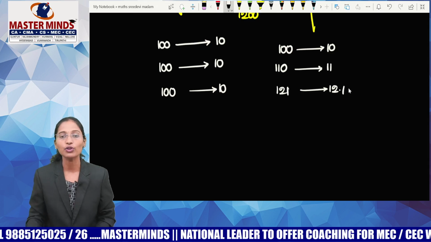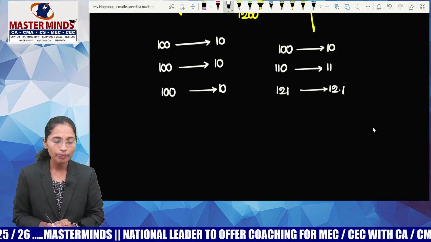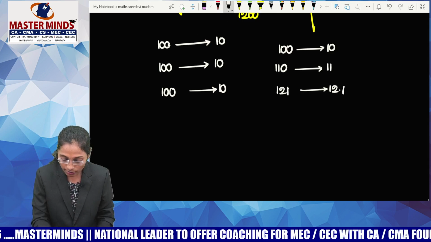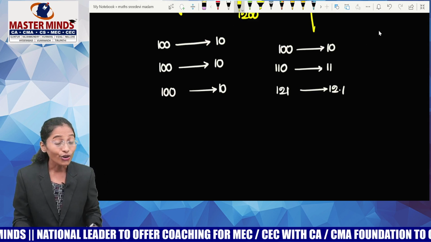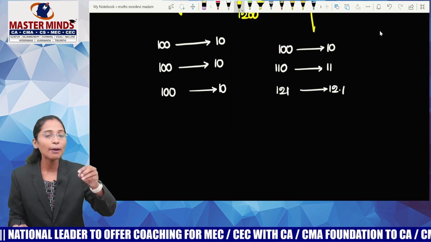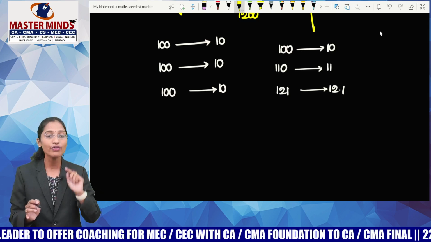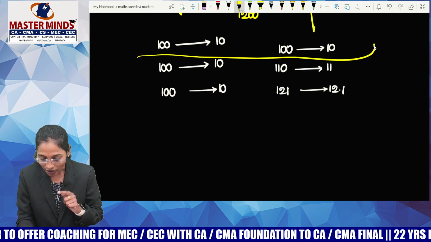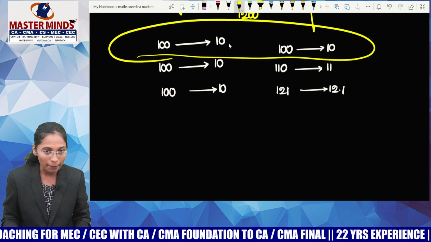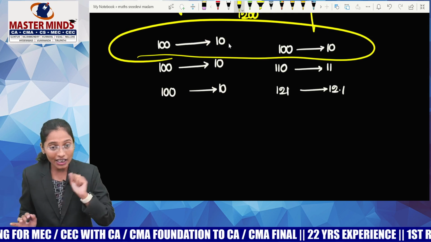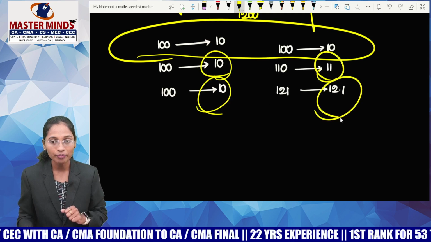This is the example that we took. Now guys, if you observe the simple interest and compounding annually, do you find any difference between simple interest and compound interest for the first year? No difference, because this word compounding annually means you have to add interest to the principal after the completion of 1 year. So for 1 year there will not be any difference between simple interest and compound interest. But from the second year onwards, there exists a difference between simple and compound interest, right?